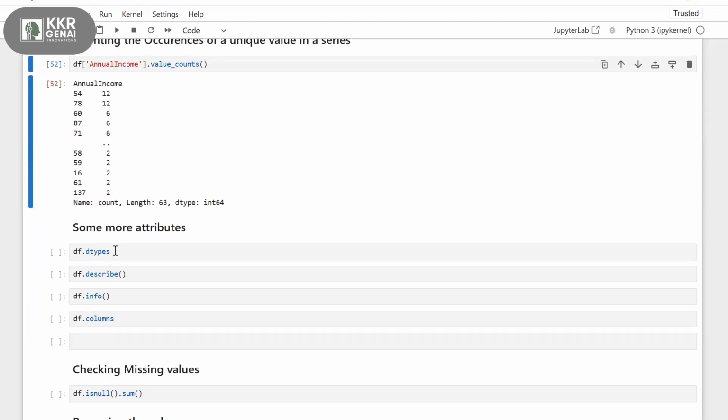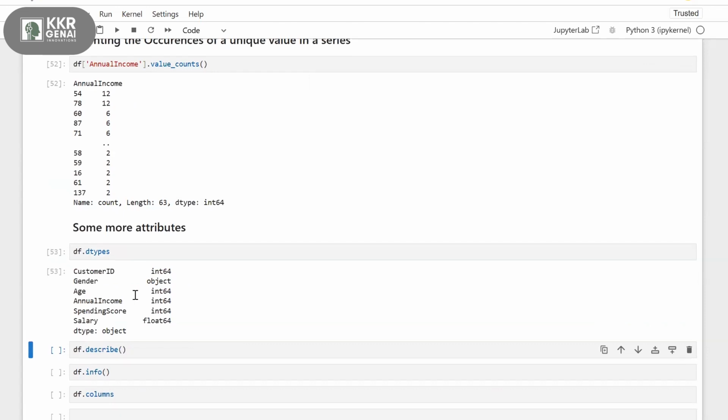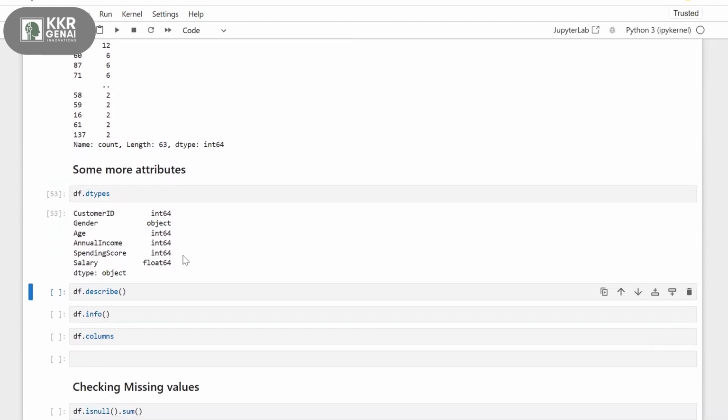Let's see some more attributes. First, we have dtypes. dtypes is used to find the data type of your columns. Your customer ID is an int, gender is an object, and age, annual income, and spending score are int. Salary is a floating number. When your column contains mixed data types or string data type, then the data type is object. If it contains integers, then int. If it contains decimal numbers, then float.